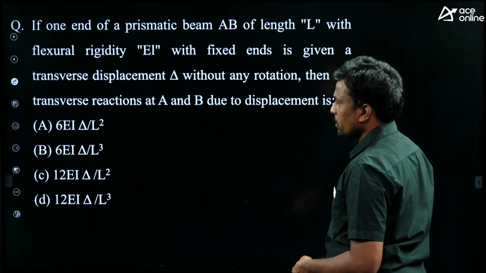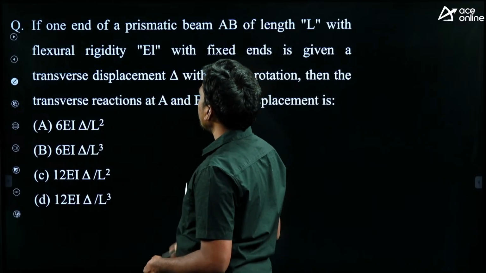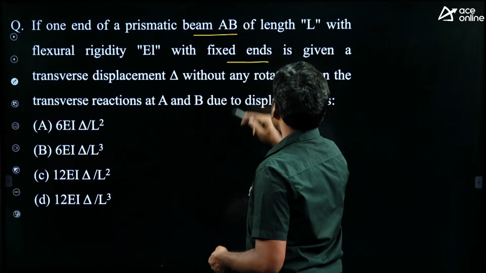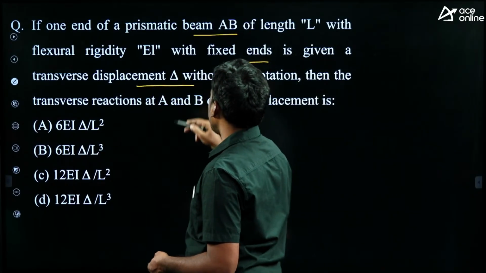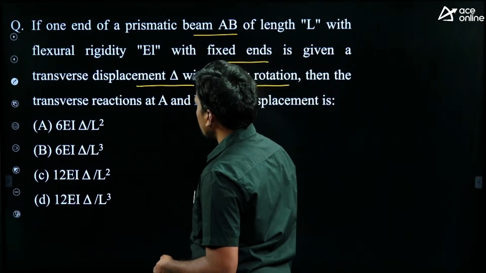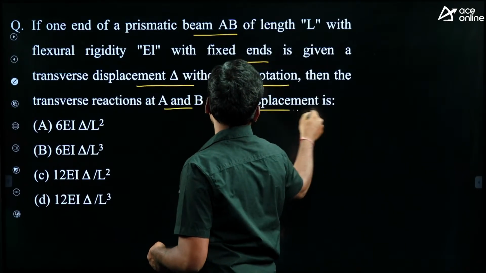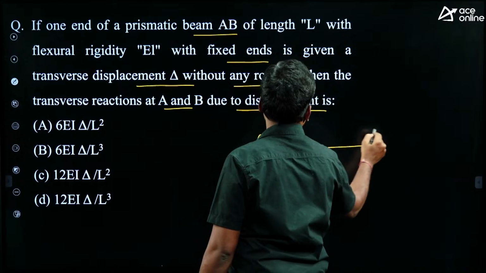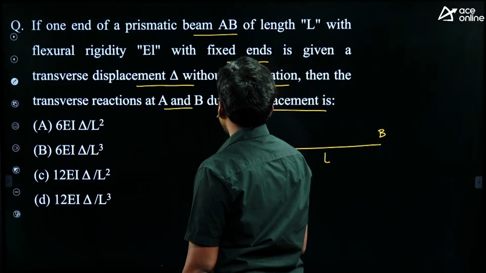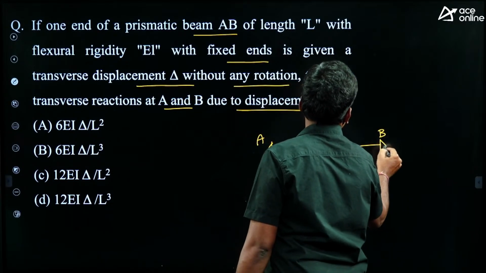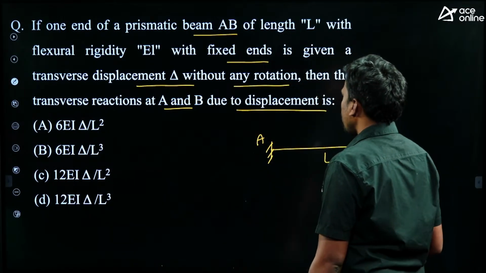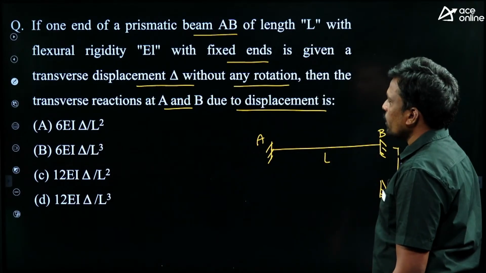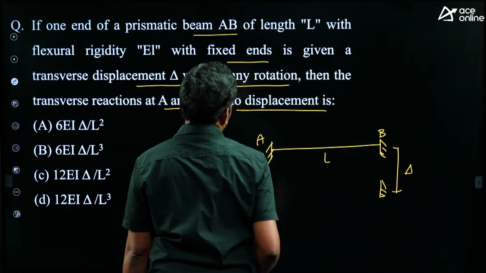Right. Next. If one end of a prismatic beam AB of length L with flexural rigidity EI with fixed ends is given a transverse displacement delta, nothing but sinking, without rotation, then what are the transverse reactions at A and B due to displacement?